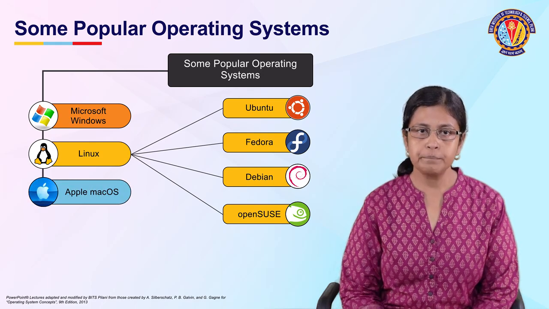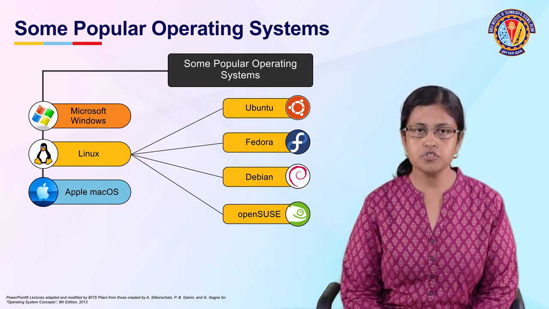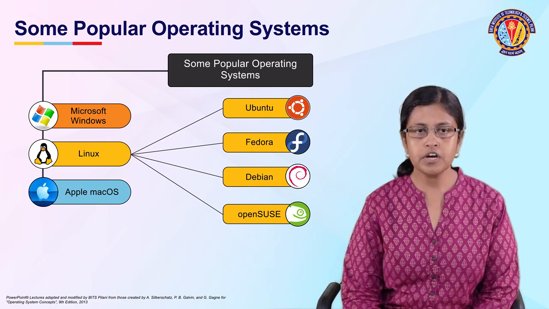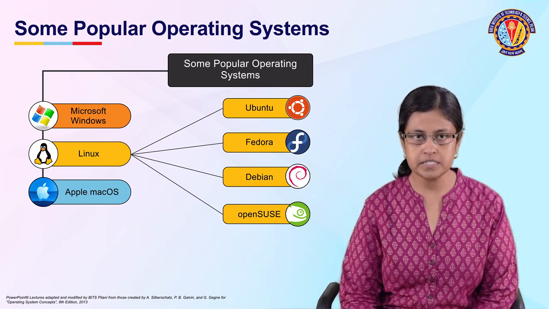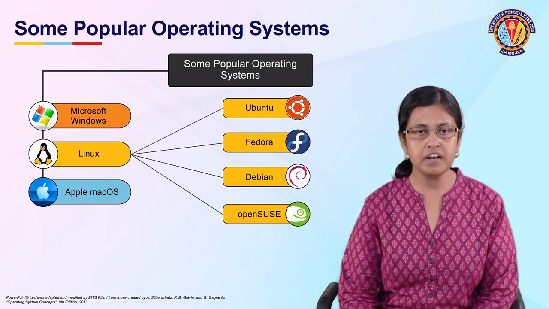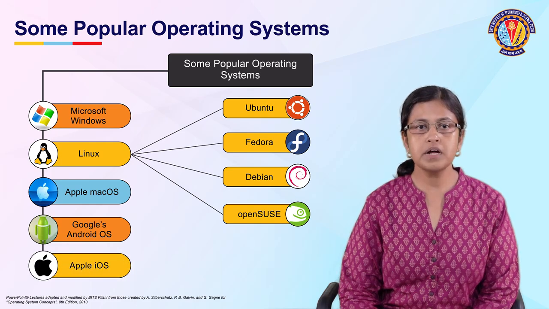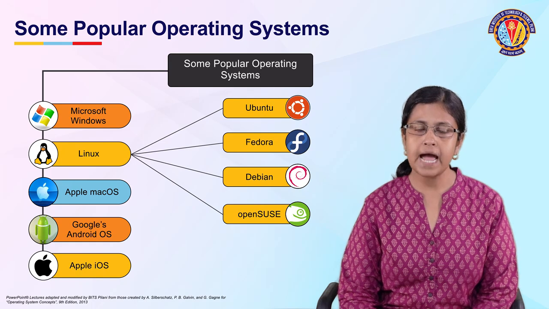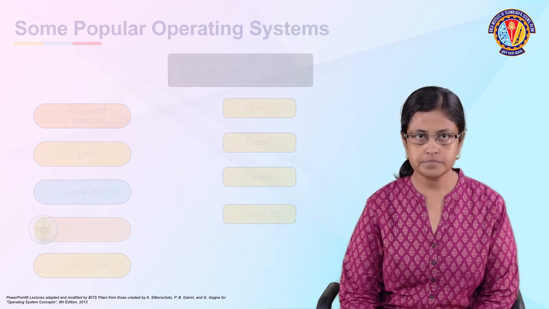Then we have the Apple Mac operating system as well. The first three variants are most commonly used in laptops or desktop computers. Moving on, let's talk about some handheld devices and their corresponding operating systems. One of the most popular operating systems used in mobile phones and tablets is Google's Android operating system, and another one is Apple's iOS. These two are only meant for the handheld devices that we use in the current day market.